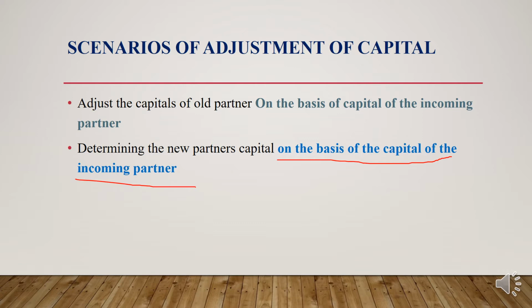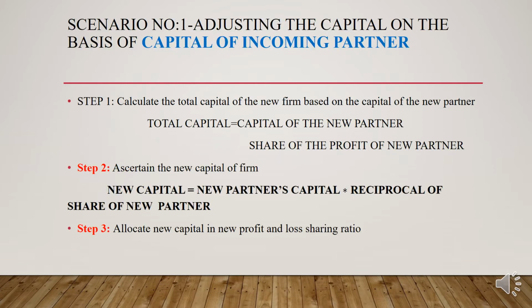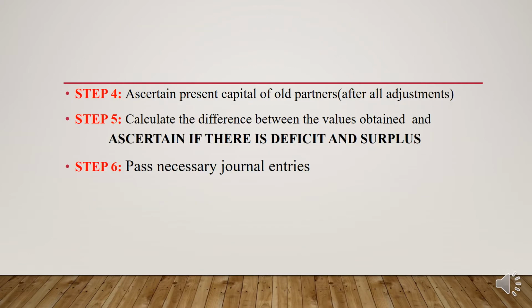Then we studied scenario number 1, that is adjusting the capital on the basis of capital of the incoming partner, and we studied some steps. First we need to find out the total capital, then we find out the new capital of the firm, then we allocate the new capital in the new profit sharing ratio. Then in step 4, we need to ascertain the present capital of all partners, which means that we need to make all the adjustments in the partners' capital accounts.